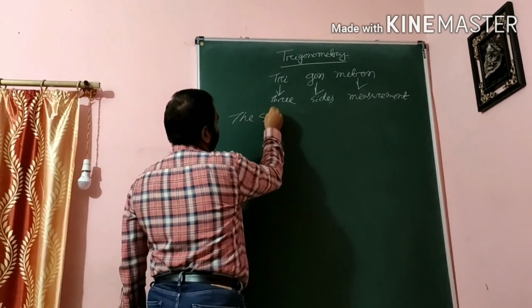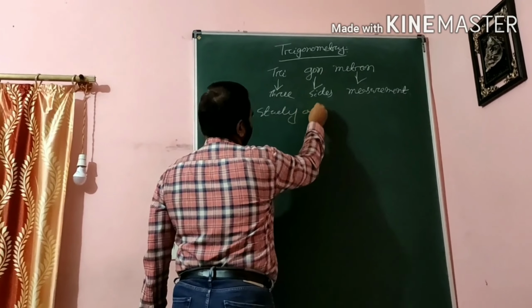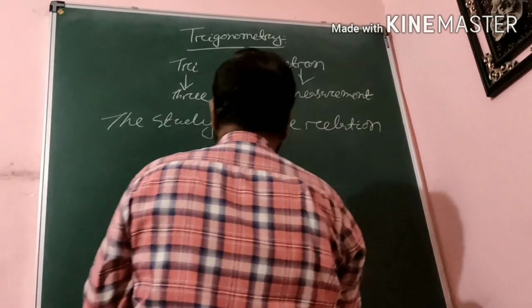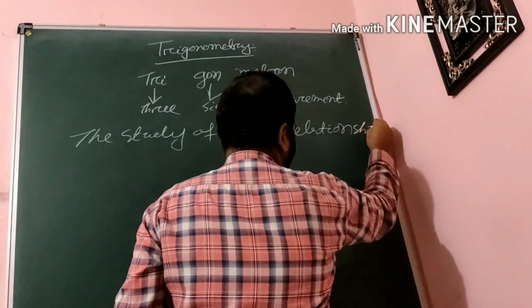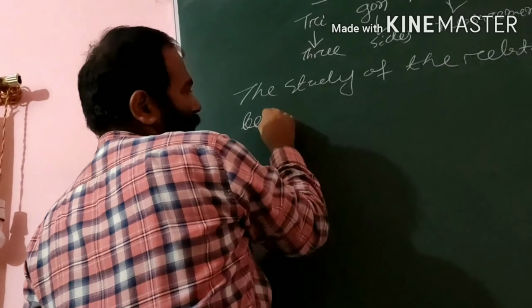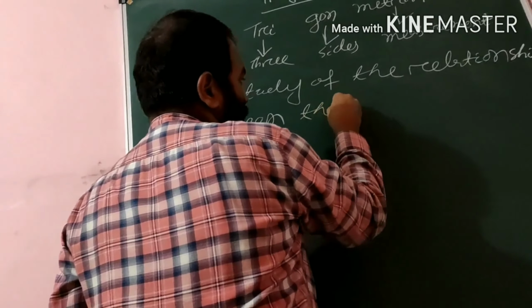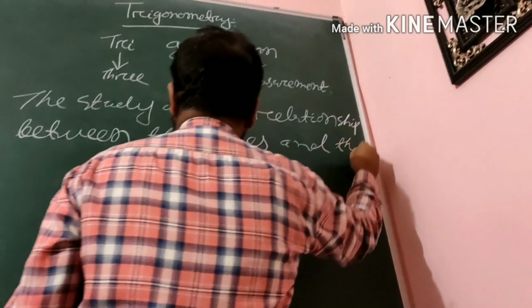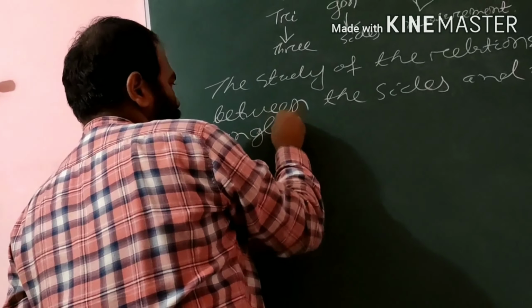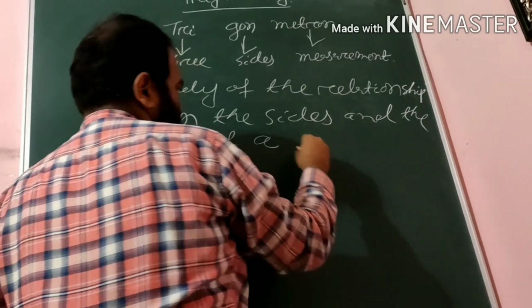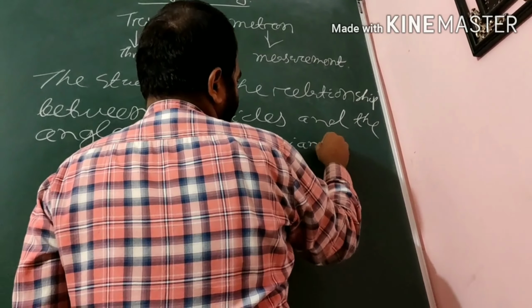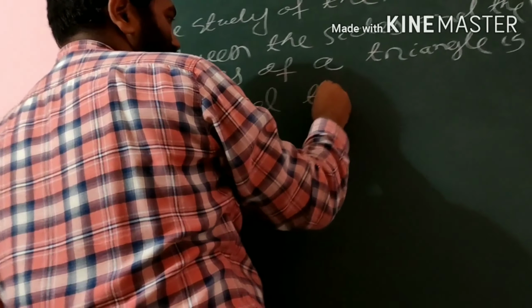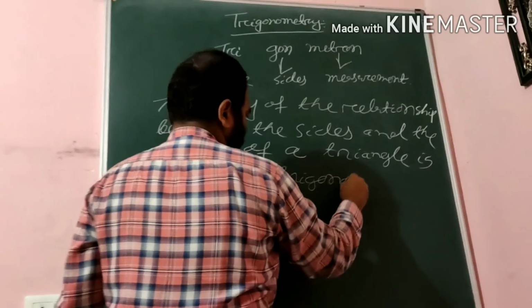The study of the relationship between the sides and the angles of a triangle is called trigonometry. Okay, trigonometry.